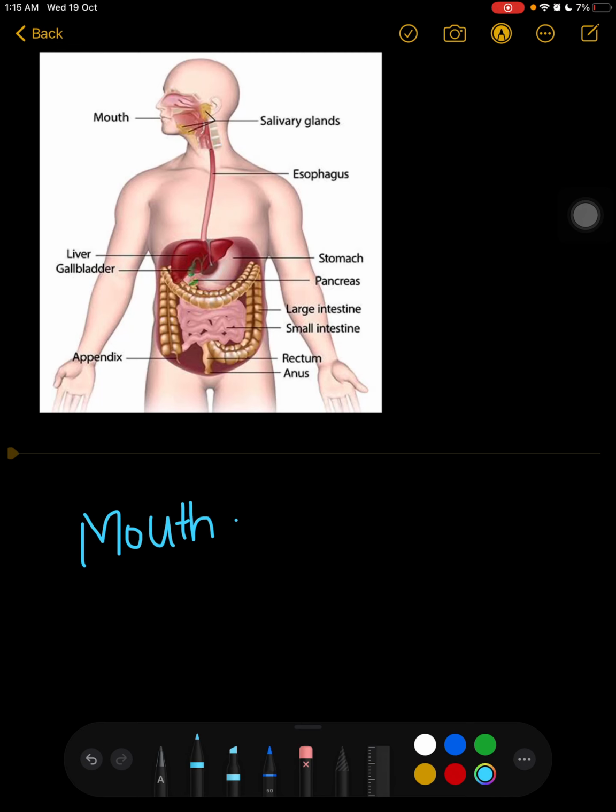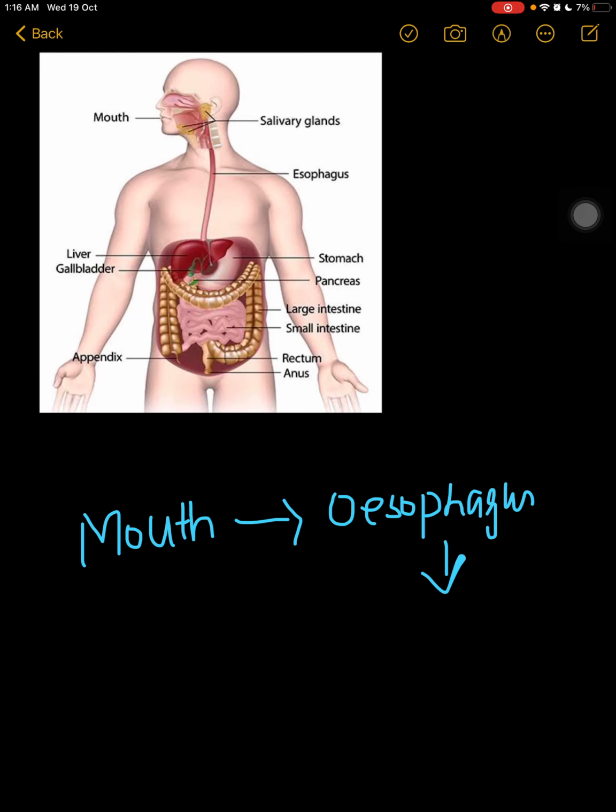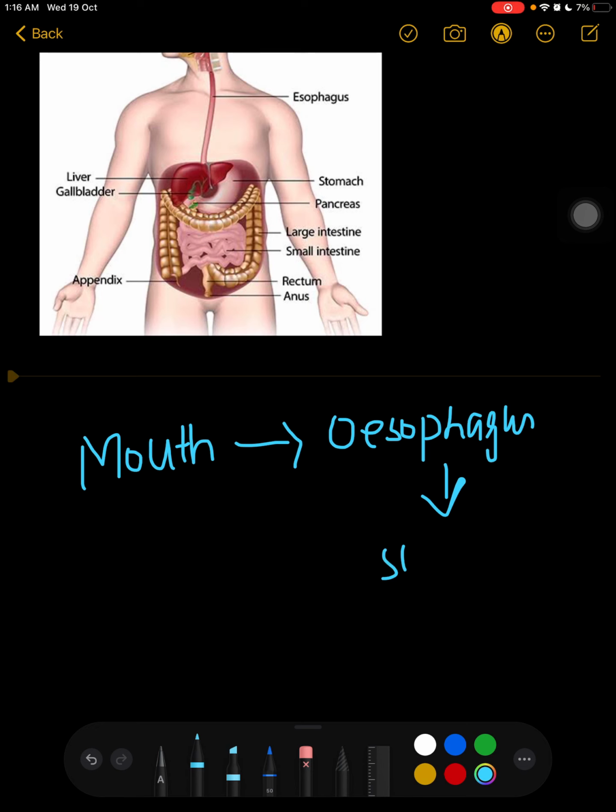Then after the mouth we are having the pharynx. Actually, pharynx is a station where it is divided into two parts, larynx and esophagus. Larynx is the place in which the air is passed, and the esophagus is the place in which the food molecules are passed. So second is the esophagus. After the esophagus we are having the stomach.